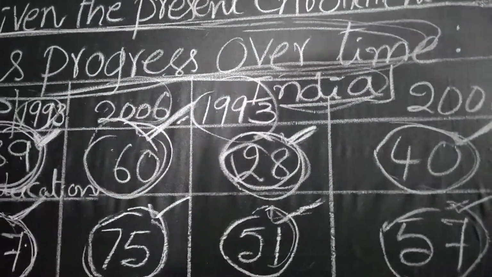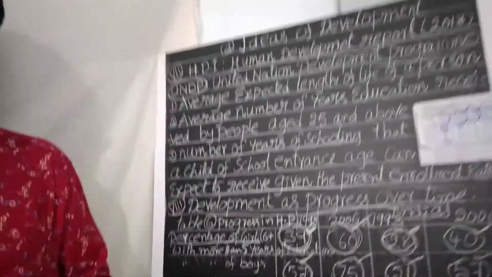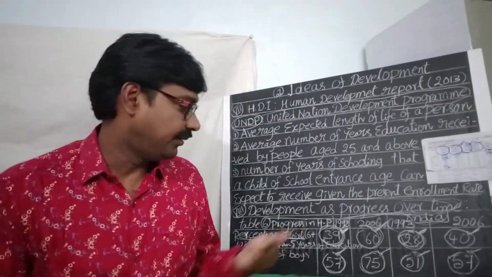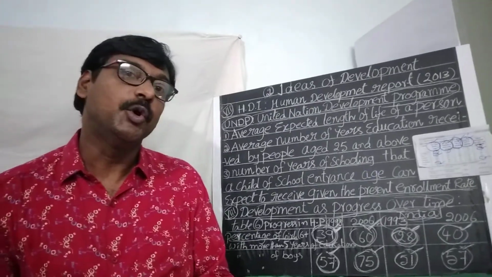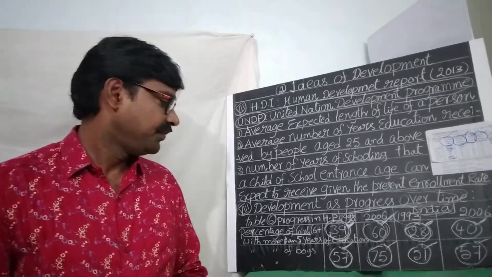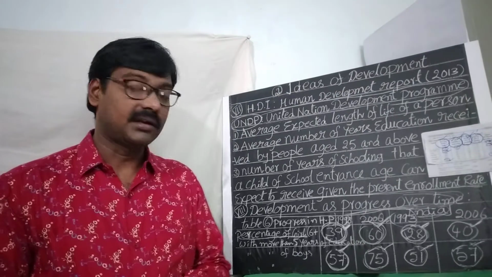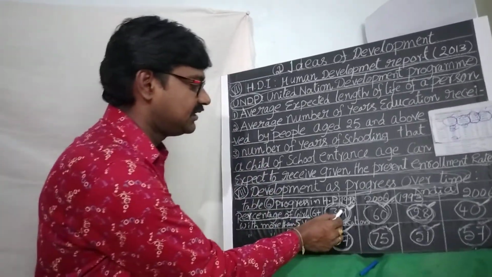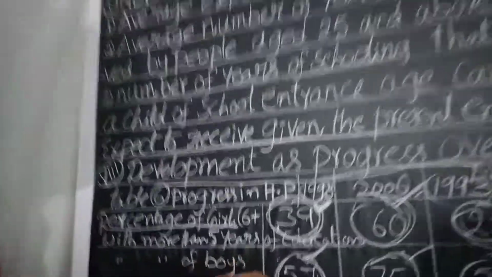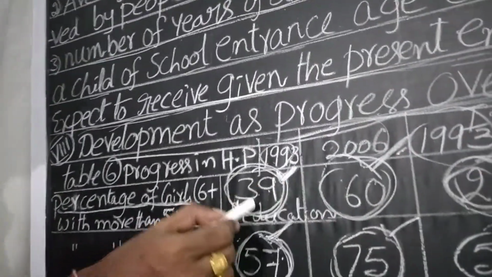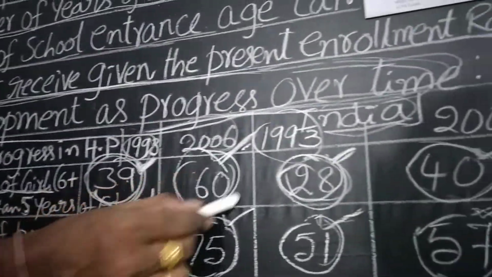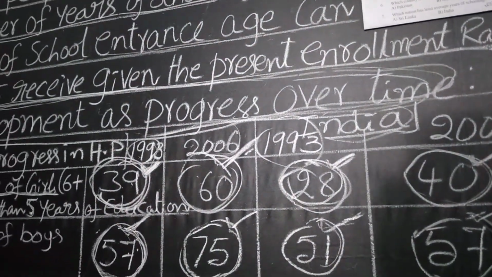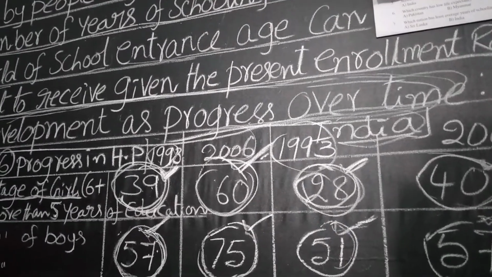So like that we have found progress in Himachal Pradesh compared to other states. So this is the data. Within Himachal Pradesh also, we have found some differences: a little bit of bias between girls and boys.